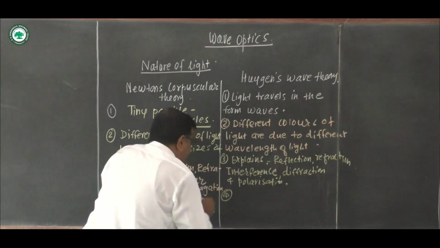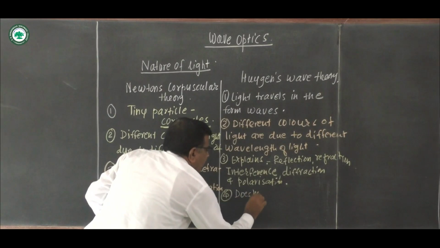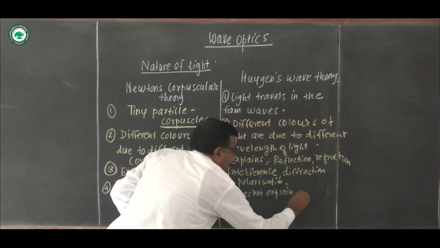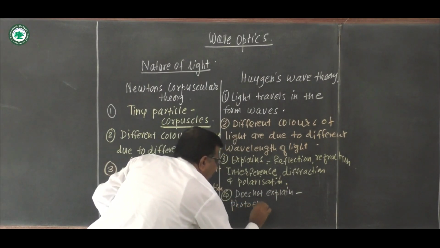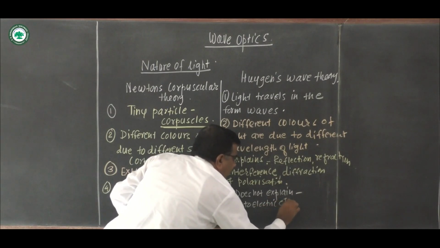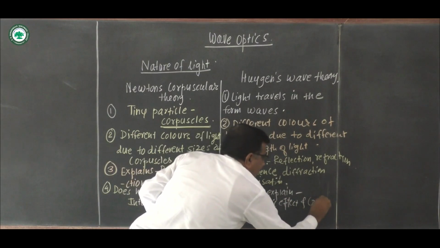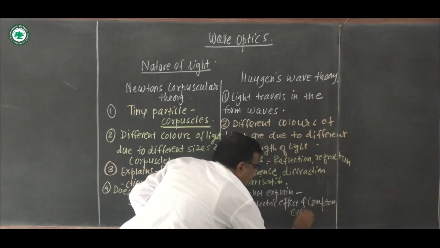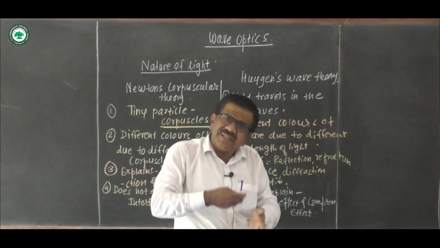And it does not explain the photoelectric effect and Compton effect. The photoelectric and Compton effects are mainly related with particle nature.